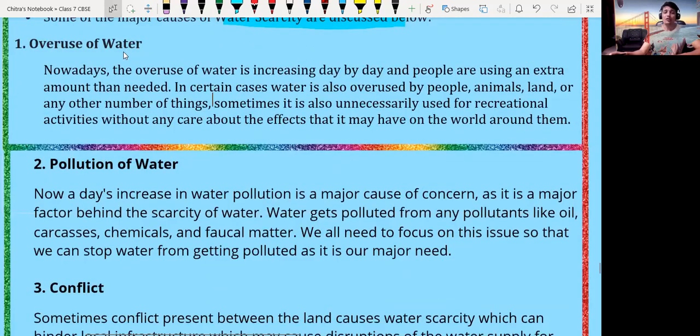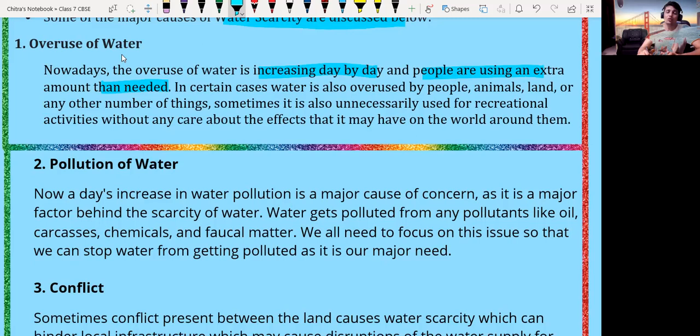Okay, now we are going to understand overuse of water, and how it is going to cause scarcity. Nowadays, the overuse of water is increasing day by day, and people are using an extra amount than they actually need. This is the main problem right in front of the world.